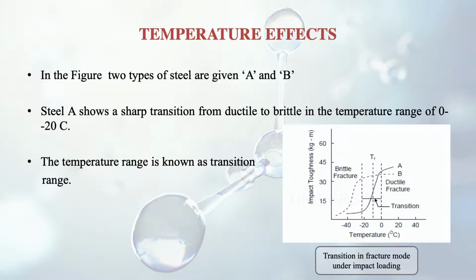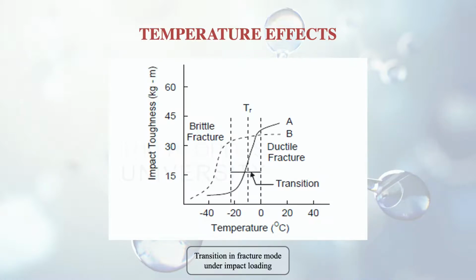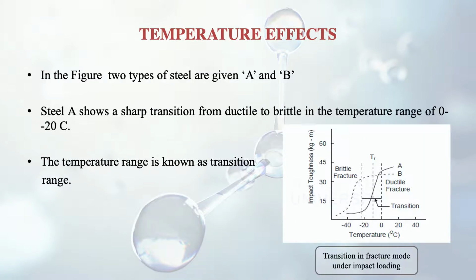Steel A shows a sharp transition from ductile to brittle in the temperature range of 0 to -20, as you can see in the figure here. If you see A1 in the range of 0 to -20, the slope of this line is quite high. So this temperature range, where the transition is taking place from ductile material to brittle material, is known as the transition range.